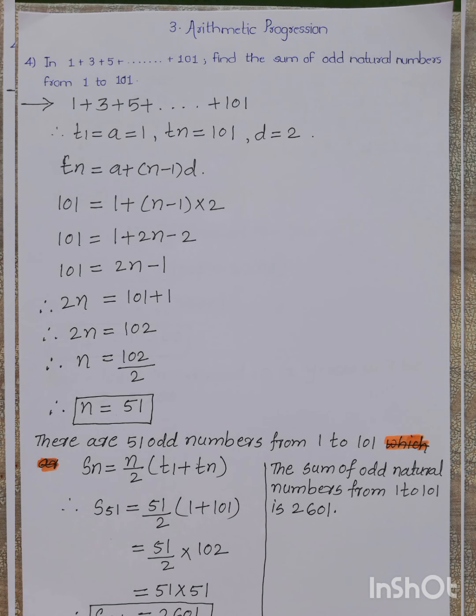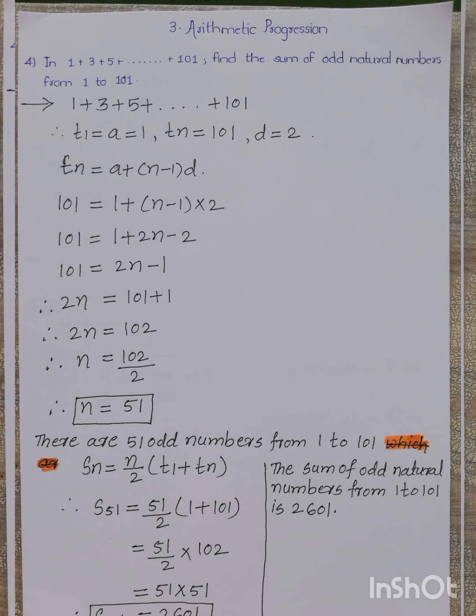Next is question number 4. In 1 plus 3 plus 5 plus dot dot dot 101, find the sum of odd numbers from 1 to 101. So first we will write the AP which is already given in the question, 1 plus 3 plus 5 plus dot dot dot plus last number 101. From this AP we can get T1 is equal to A is equal to 1, Tn is equal to 101 and D is equal to 2.